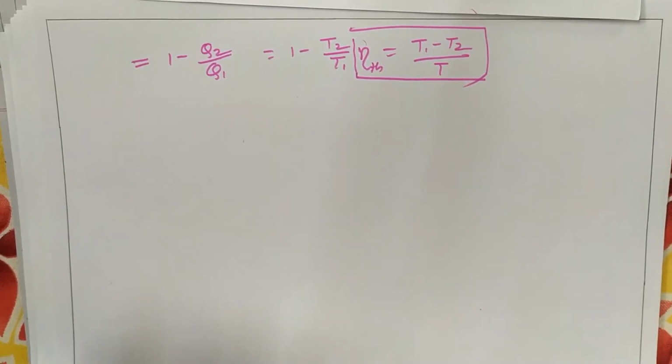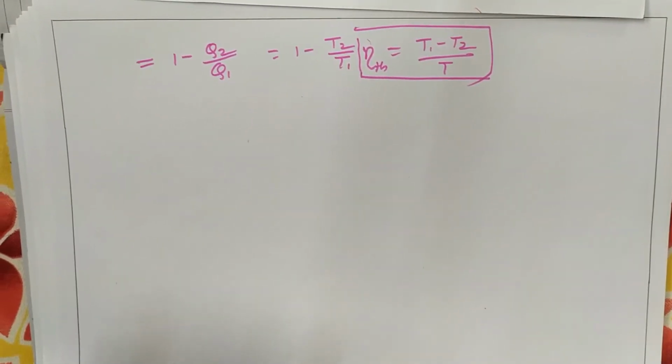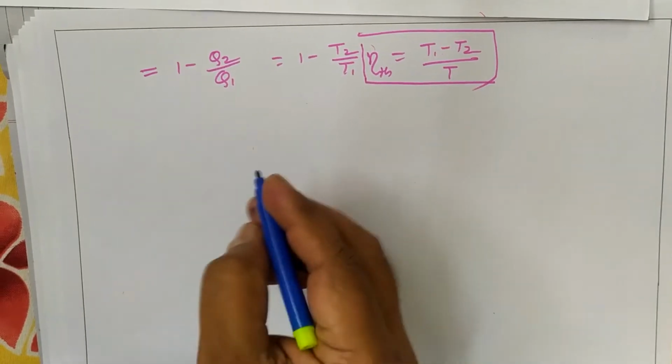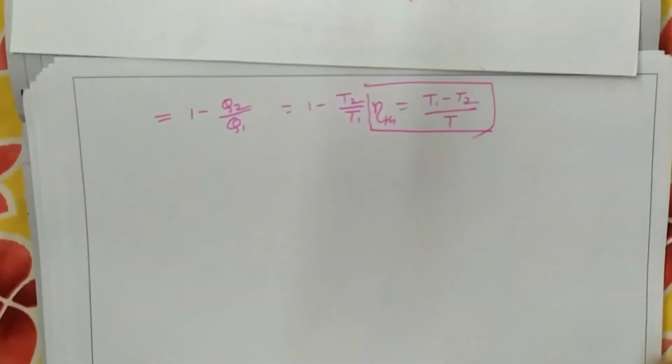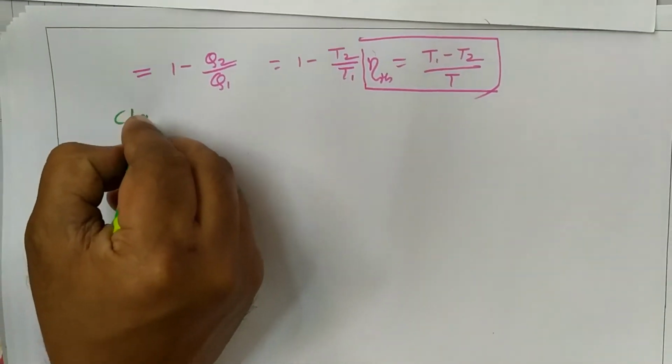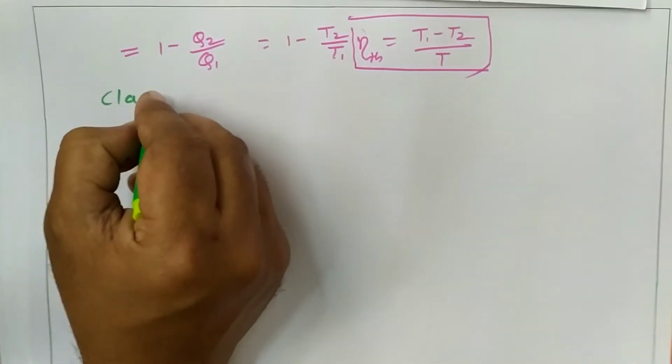Now we will see the second part of the second law of thermodynamics, that is the Clausius statement, and this Clausius statement is applicable to a refrigerator system.